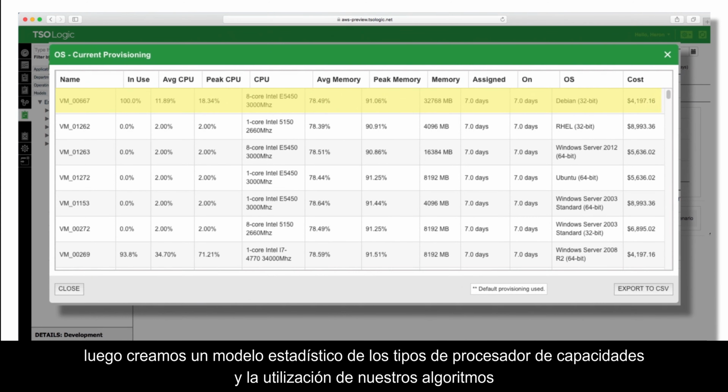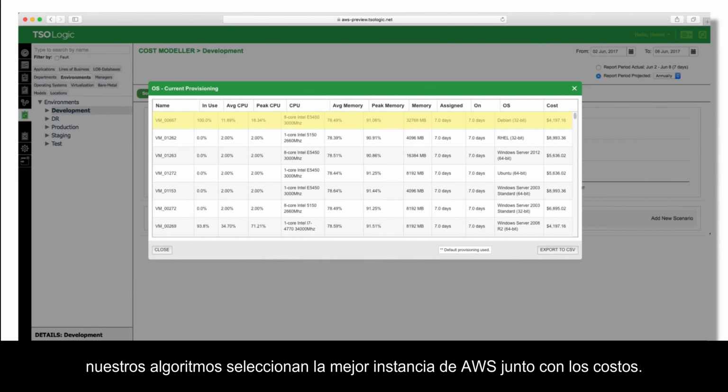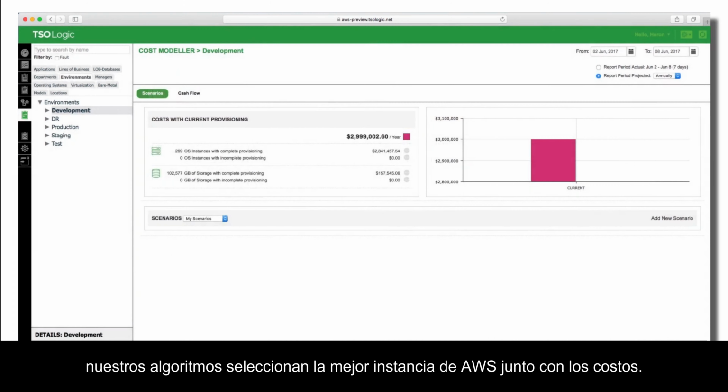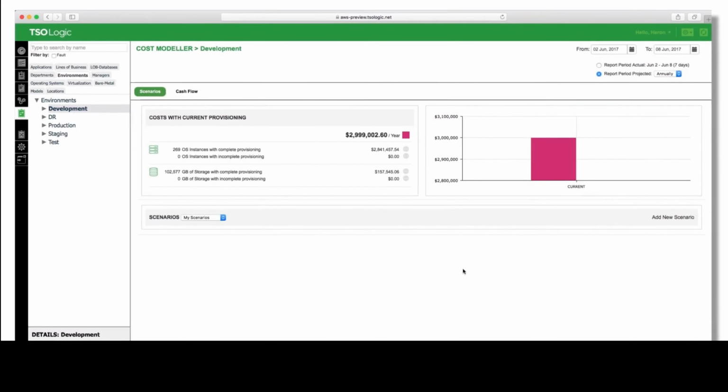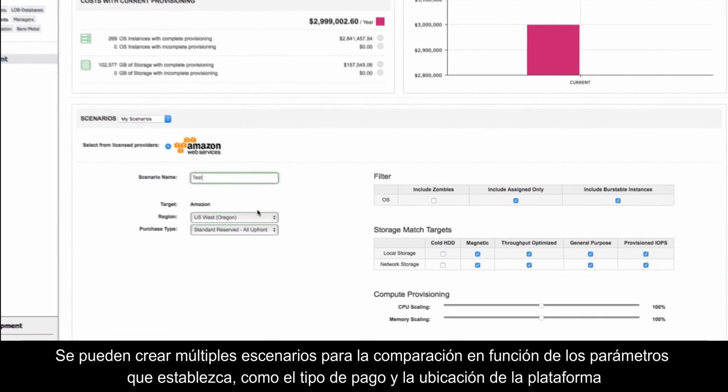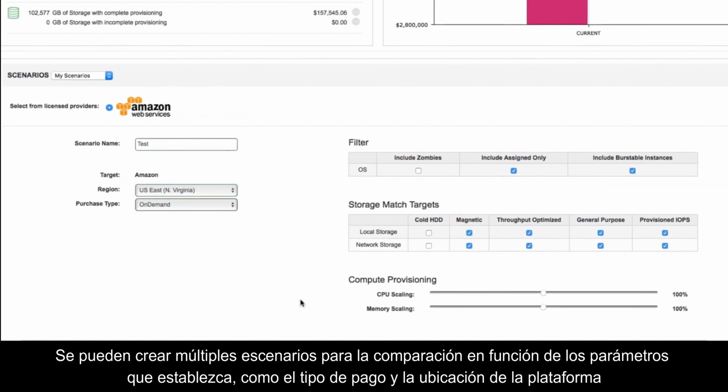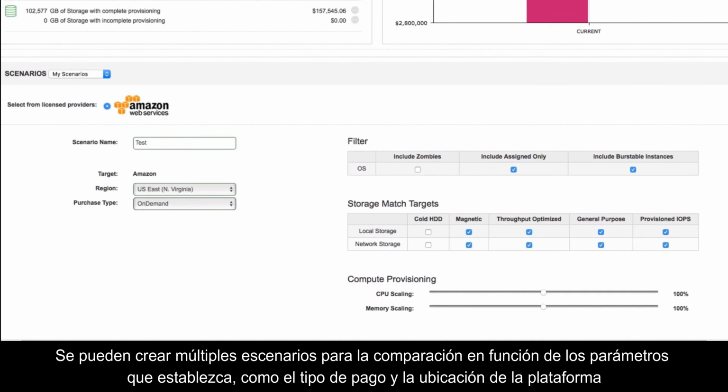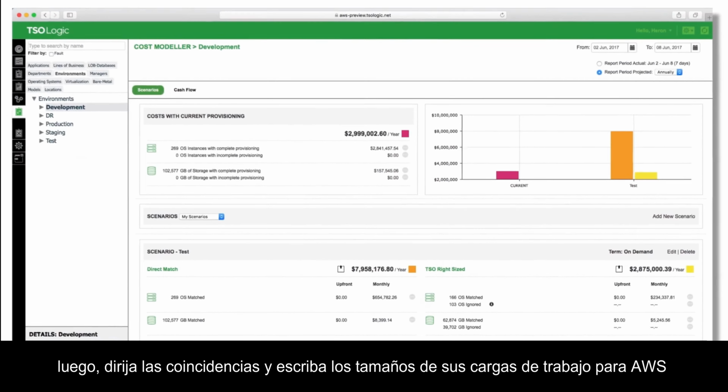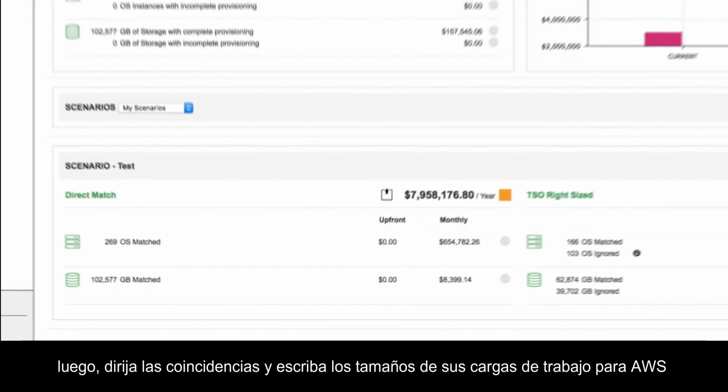We then create a statistical model of capabilities, processor types, and utilization. Our algorithms select the best AWS instance, along with costs. Multiple scenarios for comparison can be created based on parameters you set, such as payment type and location. The platform then direct matches and right-sizes your workloads for AWS.